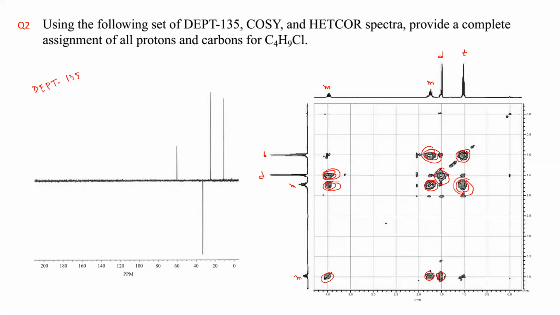Quickly note down the corresponding values. The triplet is coming around 1, the doublet is coming around 1.5, and a multiplet is coming around 1.7 or 1.8, so you can take 1.8. Another multiplet is coming around 4.